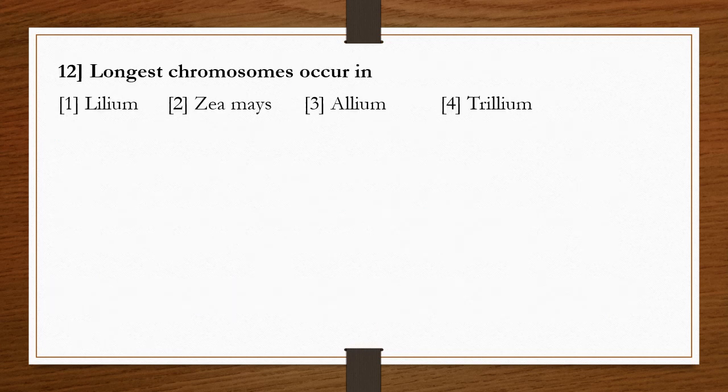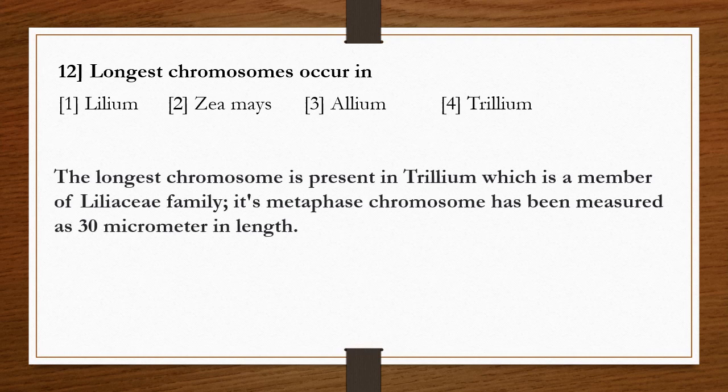Question number 12. The longest chromosome occurs in options 1, Lilium, 2, Gamesi, 3, Allium cepa, 4, Trillium. So let's see. The longest chromosome is present in Trillium, which is a member of the Liliaceae family. Its metaphase chromosome has been measured as 30 micrometers in length.